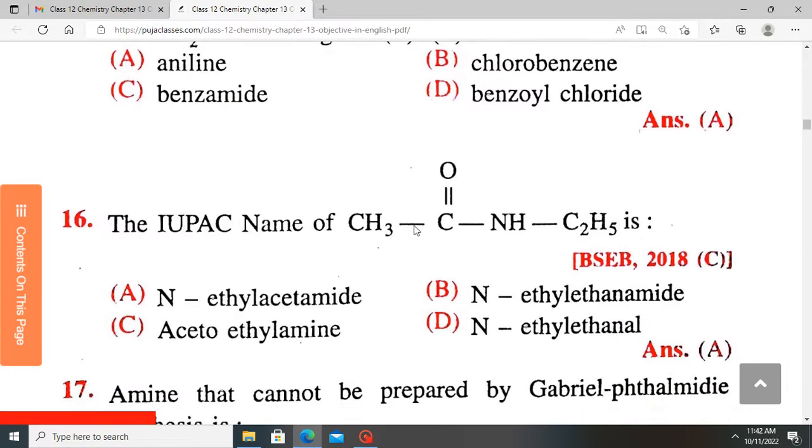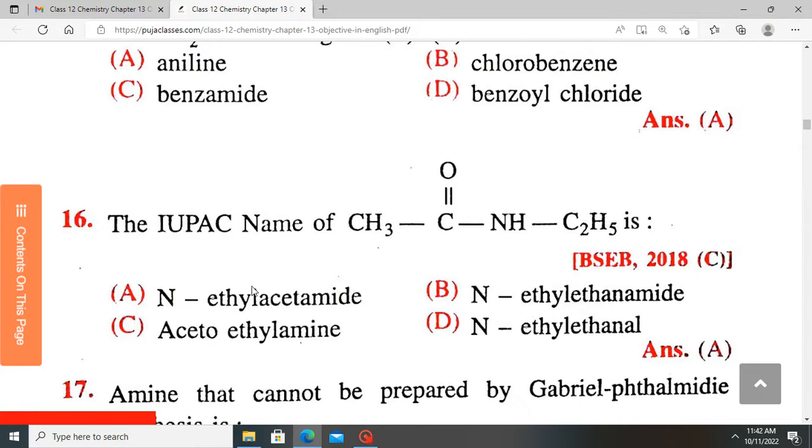What is the IUPAC name of this? Is it N-ethyl acetamide? Is it N-ethyl ethanamide, acetoethylamine, or ethyl ethanol? C and D are out. Let's have N-ethyl acetamide, then N-ethyl ethanamide. These two are very confusing, but they are both correct.